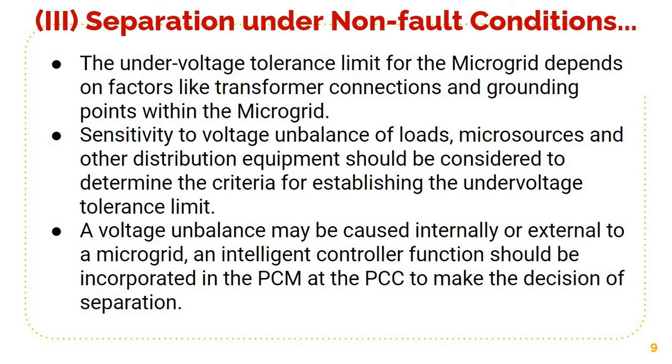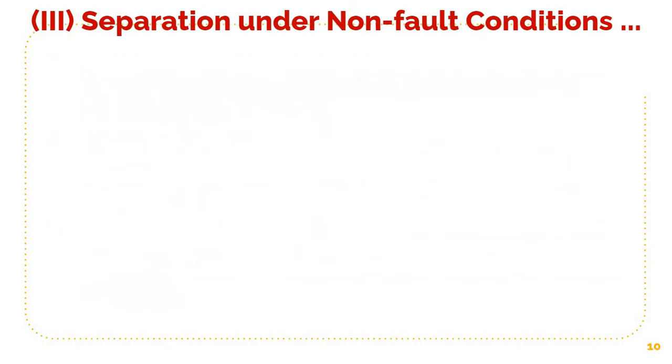A voltage imbalance may be caused internally or external to the microgrid. It need not always be internal to the microgrid. Sometimes because of some imbalance in the grid, an imbalance may occur in the microgrid. So we need to incorporate an intelligent controller in the protection control module at the PCC to make a proper decision of separating the microgrid from the utility.